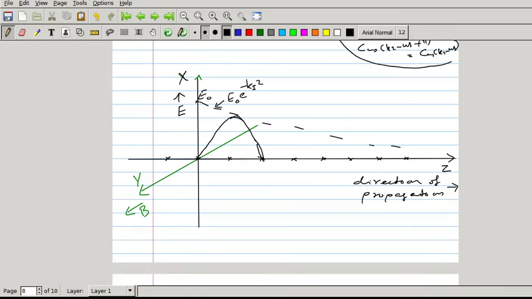This is represented by sine theta. Again this amplitude is decreasing with the distance, so it varies like this.